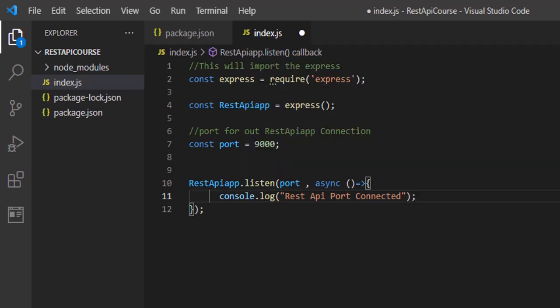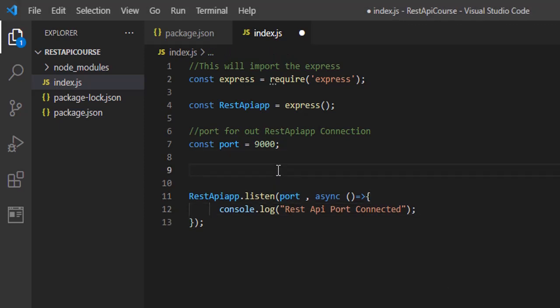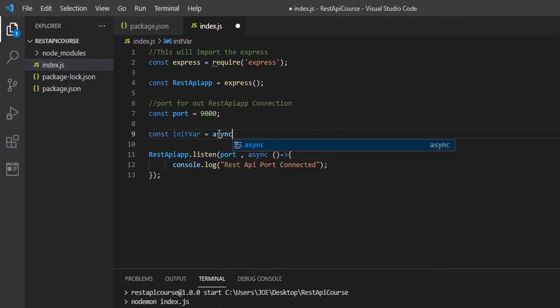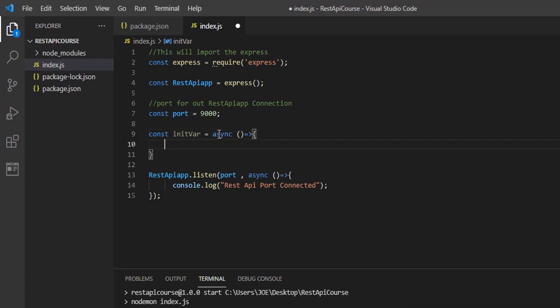Right, so when the port is connected, it will tell us on the console that the REST API port has been connected. But I'm going to create another function here. I'm going to call this function init variable. So this function is going to initialize all our variables. So any variable we have will be initialized inside this function. So I'm creating a function just to initialize a variable.